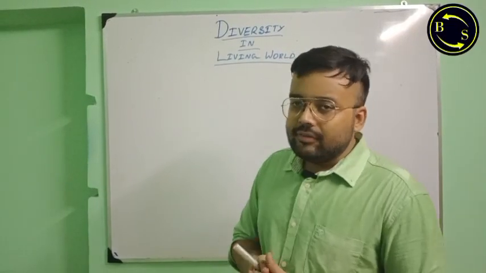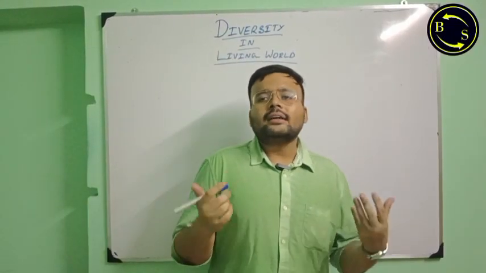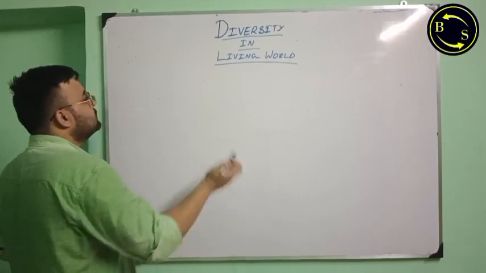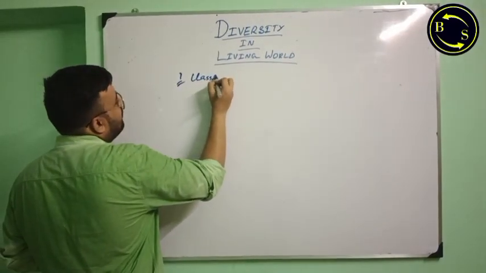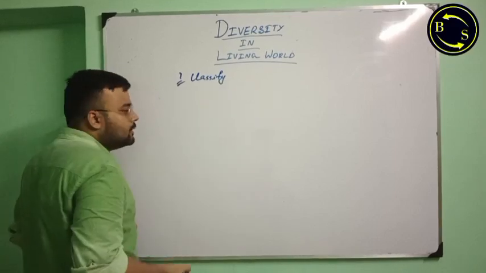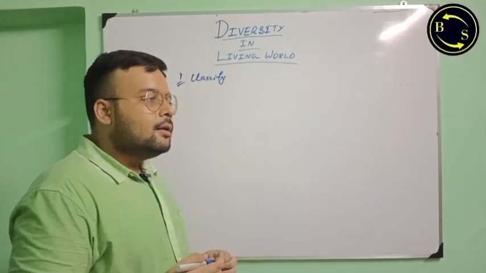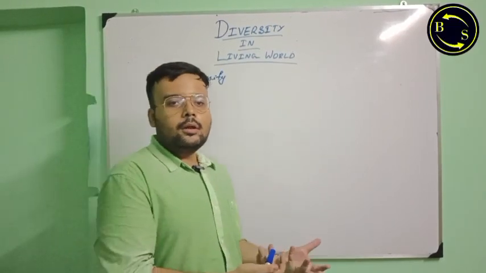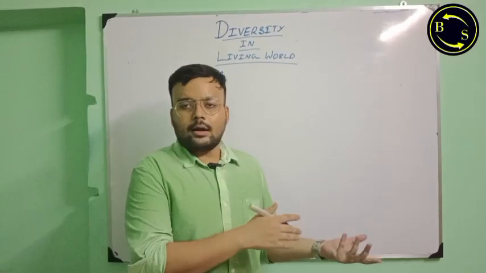To understand the living world, we first need to classify the living things on the basis of whether they are prokaryotic or eukaryotic, unicellular or multicellular. They are made up of plant cells or animal cells or some different kind of cells.